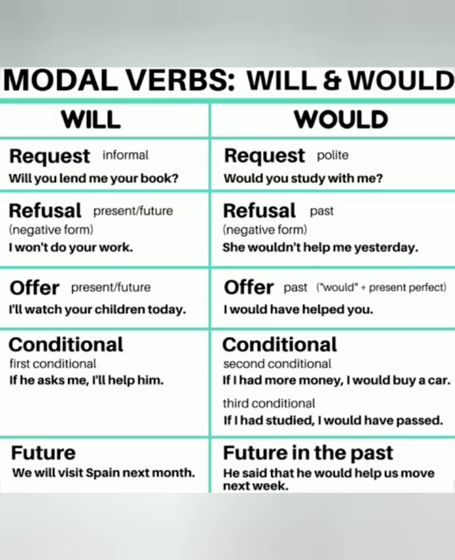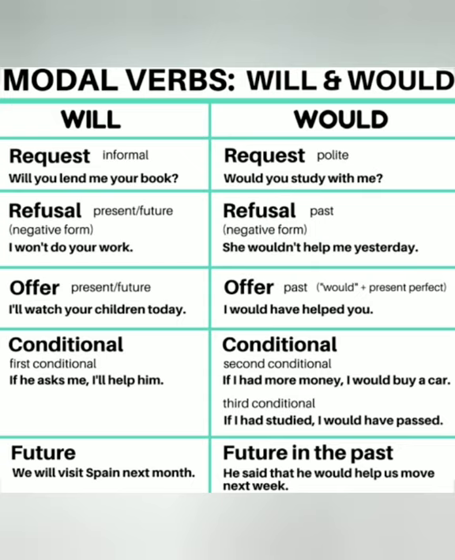Will and would also indicate offer, where will indicates an offer that is made at present or that will be made in future, like I will watch your children today. And an offer is also indicated by would in the past form, like I would have helped you.